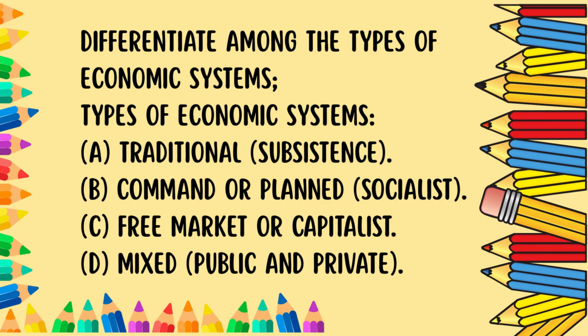In today's class we will be learning about economic systems. We will differentiate among the types of economic systems. The types of economic systems include A. Traditional, subsistence. B. Command or planned, socialist. C. Free market or capitalist. D. Mixed, public and private.